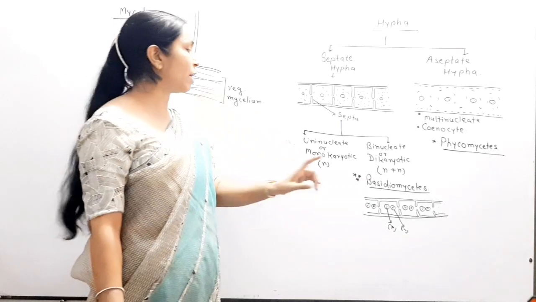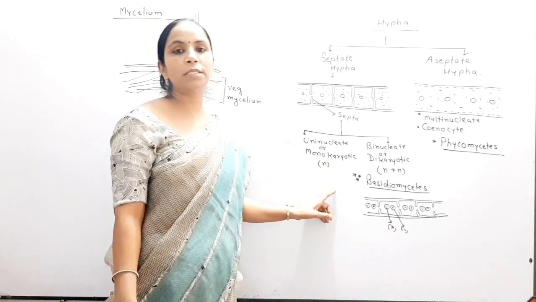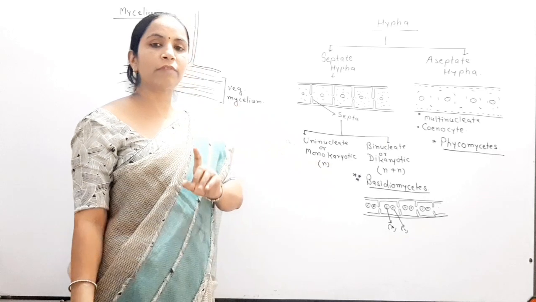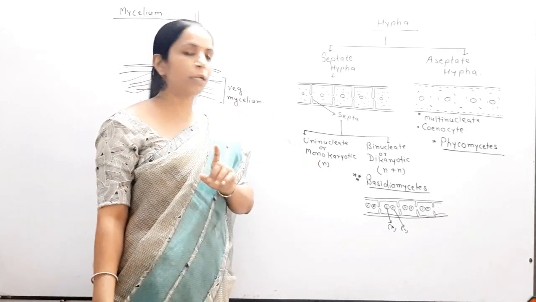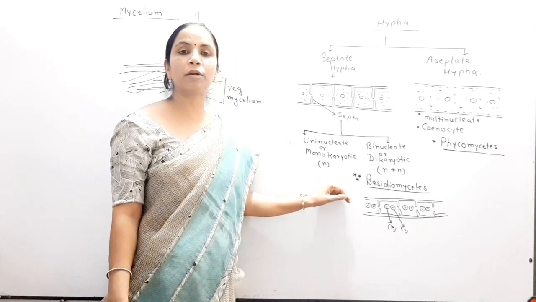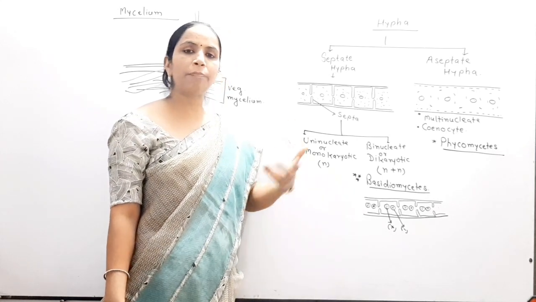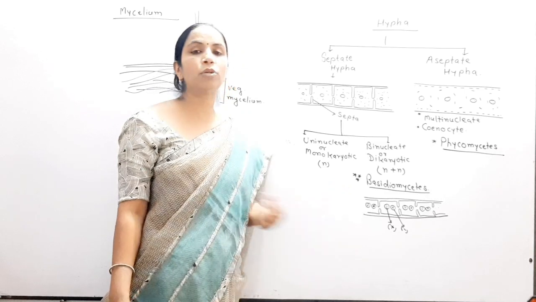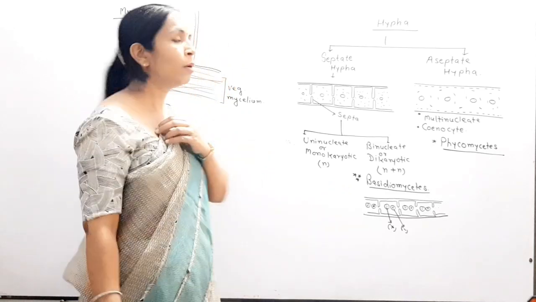But in Deuteromycetes remember that sexual fruiting bodies are not formed, because this is the class where only asexual reproduction is present. In Deuteromycetes, you have been reading that till today sexual reproduction has not been found, or you normally remember that sexual reproduction is absent in Deuteromycetes.